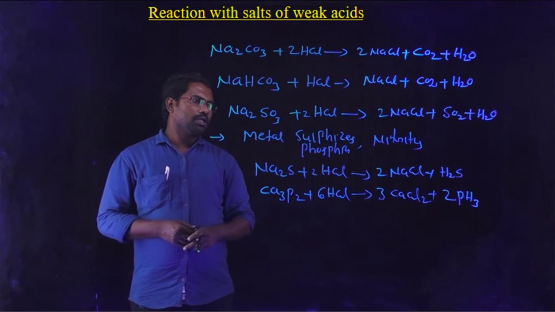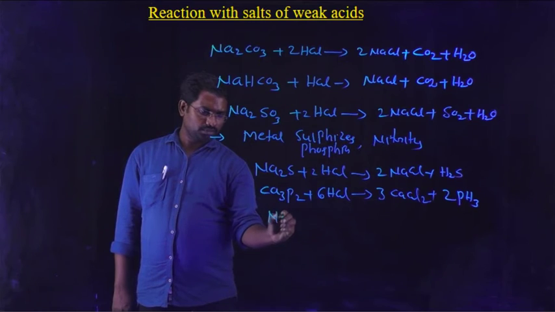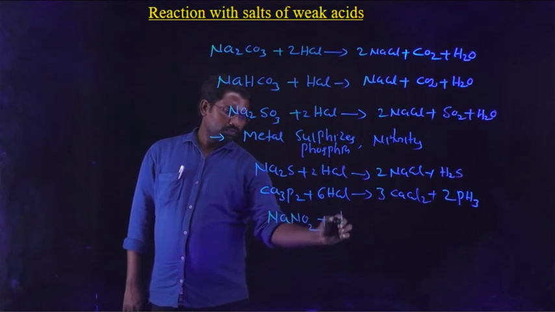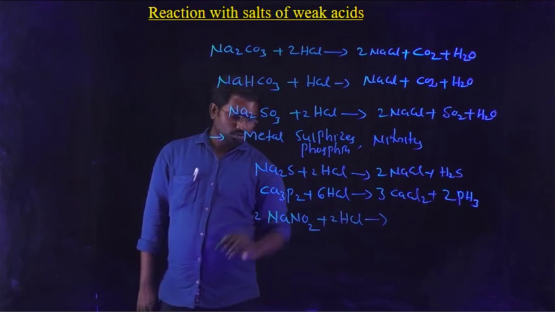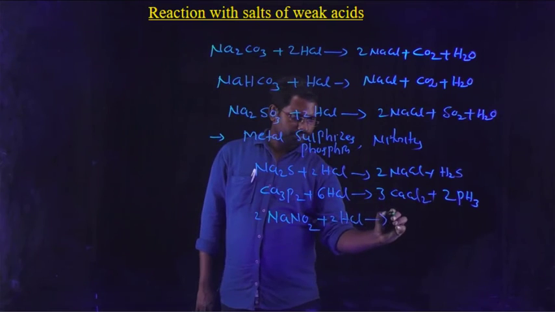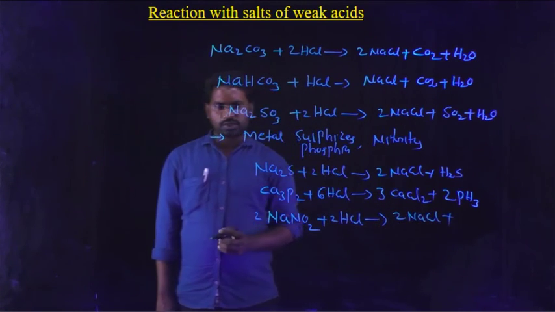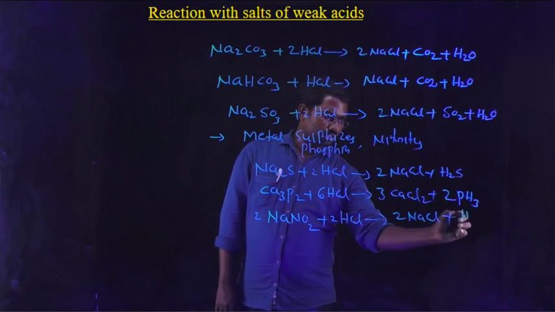And finally, metal nitrite, sodium nitrite, NaNO2. It reacts with HCl. Here also 2NaCl plus, what about hydrogens? 2 hydrogens are here. That means H2O.